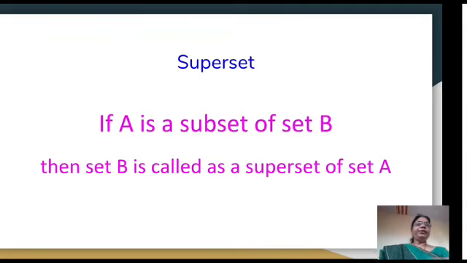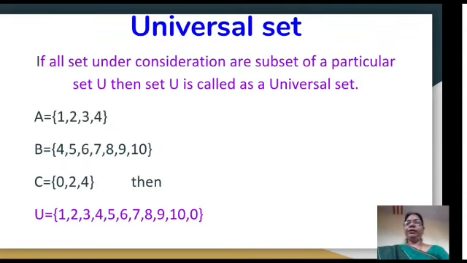Then next type is universal set. A universal set means a set which consists of all the elements of all subsets. For example, here three sets are given, A, B and C. A consists of 1, 2, 3, 4. B consists of 4, 5, 6, 7, 8, 9, 10 and C consists of 0 to 4. All the elements within these sets are present in the universal set, avoiding duplication.